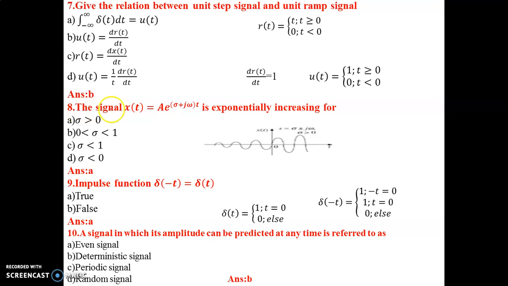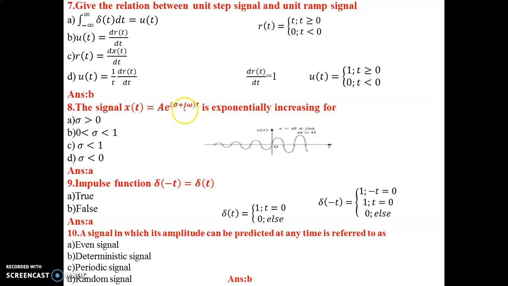The signal x of t is equal to A e power (sigma plus j omega) t is exponentially increasing for which option? We have 4 options, and we have to identify for which option it is exponentially increasing.